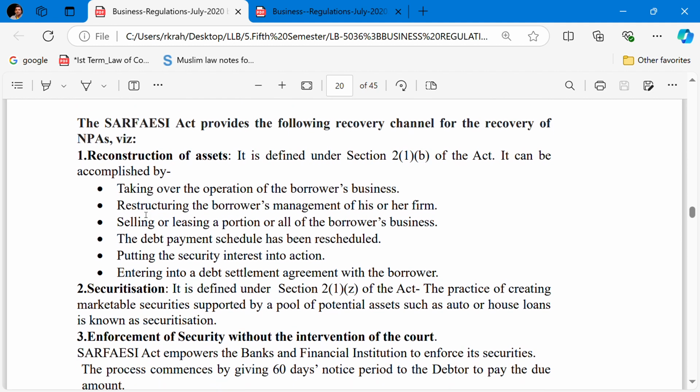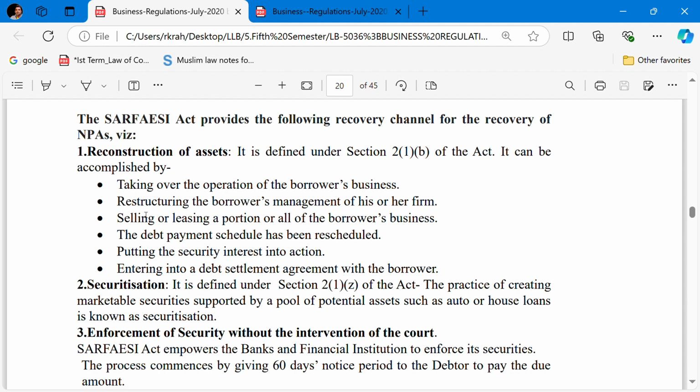Now, the term securitization, what does it mean? It's defined under Section 2(1)(z) of the Act. The practice of creating marketable securities supported by a pool of potential assets, such as auto or house loans, is known as securitization.